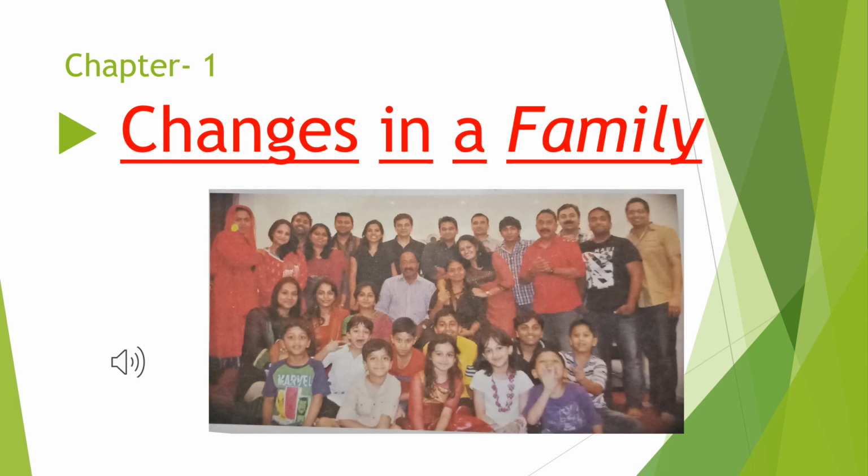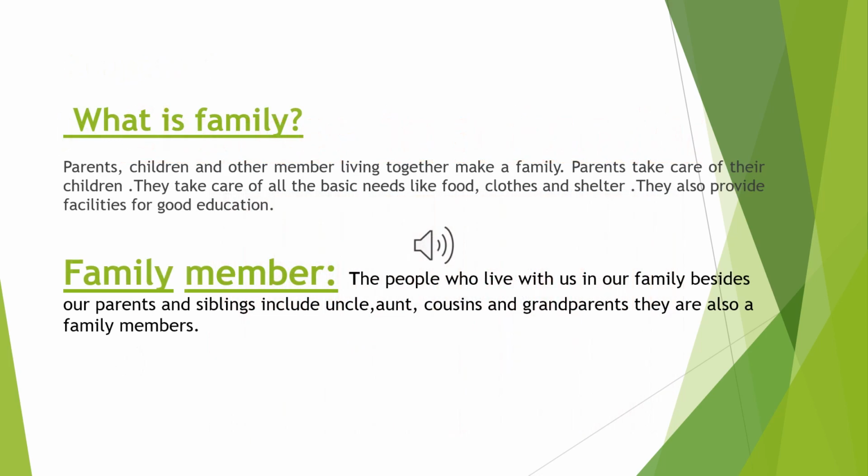I'm starting with the very first chapter, that is changes in a family. As you can see the image, okay? So, before knowing how the changes come in a family, we'll start with a very easy question. Yes, that is, what is family? I hope you all know the answer. Yes, the parents, children, and other members living together make a family. Also, you can say family is a group. And what is a family member? The people who live with us. For example, the parents, siblings, uncle, aunt, cousins, grandparents, they are called our family members.